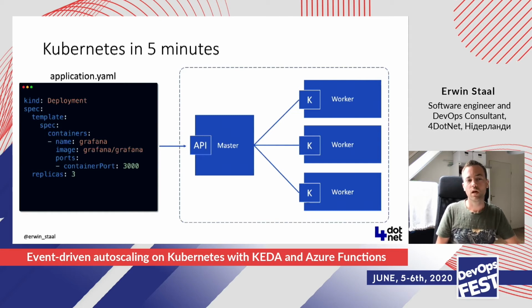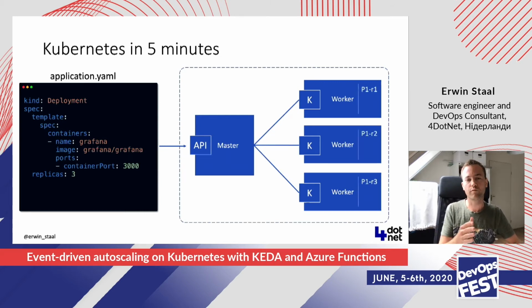So we give this file to the master, to the API, and the master will make sure that what we've specified here ends up on the cluster. And this is a desired state deployment, which means that the master will be continuously checking whether what we've written down in this file is still the state as it is on the cluster. And if it's not, it will try to fix that.